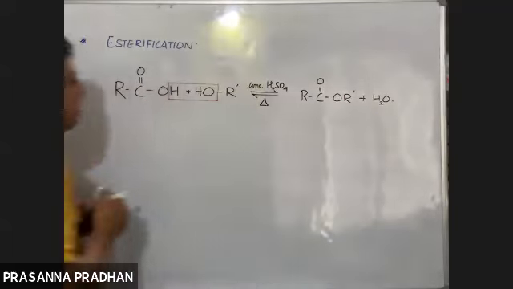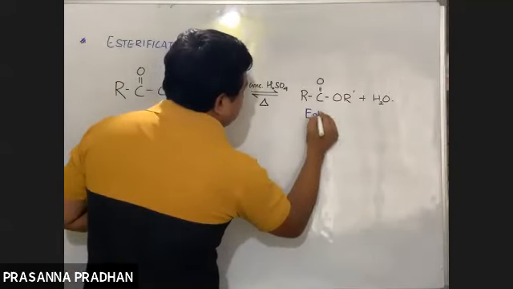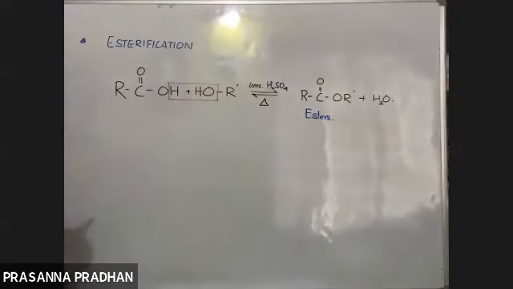So what is the functional group here? This class of compounds is known as esters, and the reaction is known as an esterification reaction. So what do we mean by esterification reaction? The reaction between carboxylic acids and an alcohol, in presence of mineral acids, to give an ester, is known as esterification.